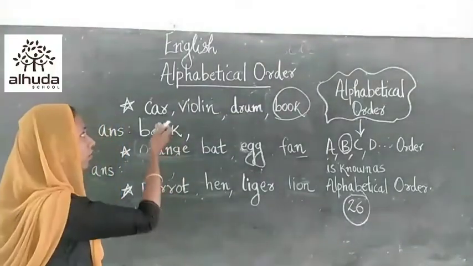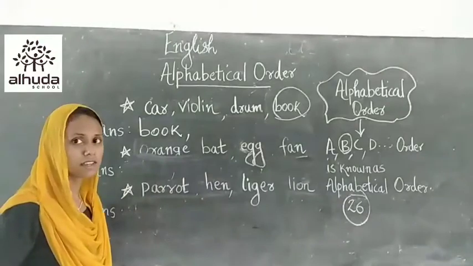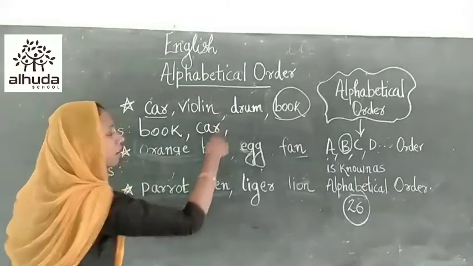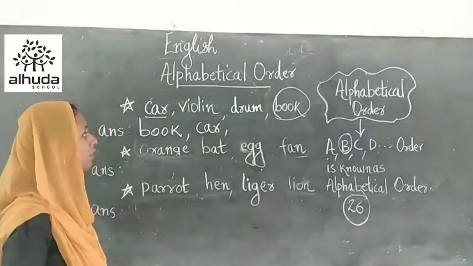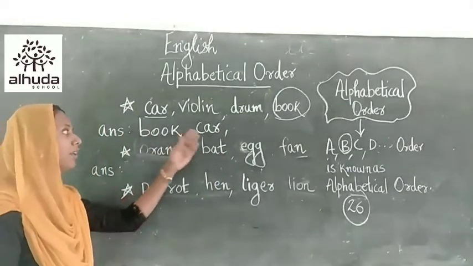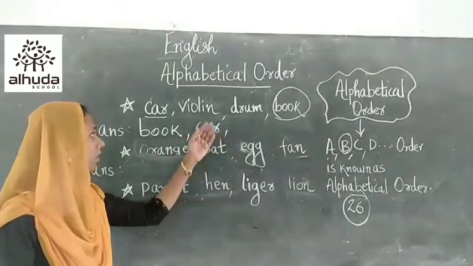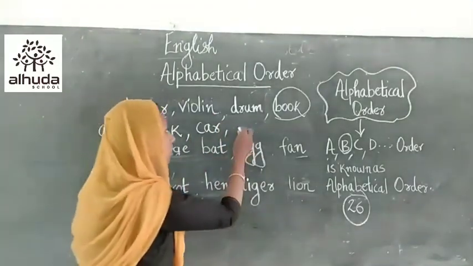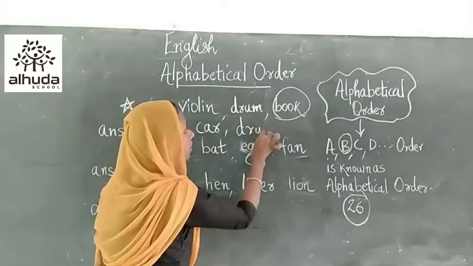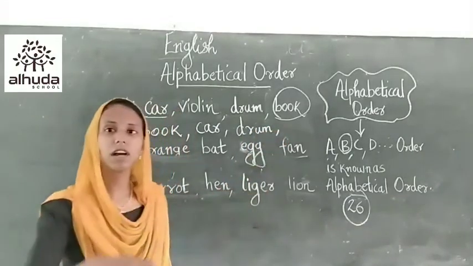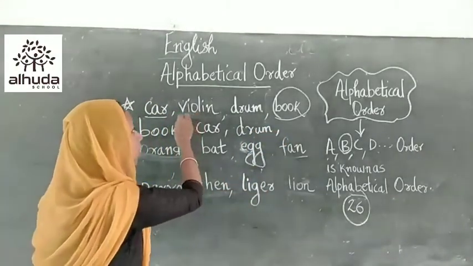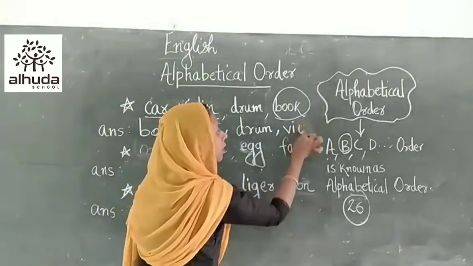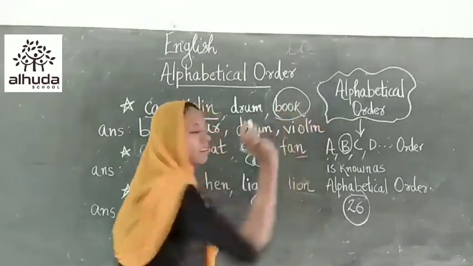Yes, C. Is there any word which begins with C? Yes, car is there. So car is the second word. And after A, B, C, is there any word which begins with D, children? Yes, drum is there. So drum comes as the third word. And what about the last one, children? Violin. We can write this word as the last word.